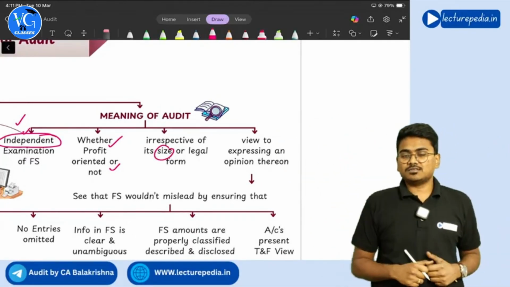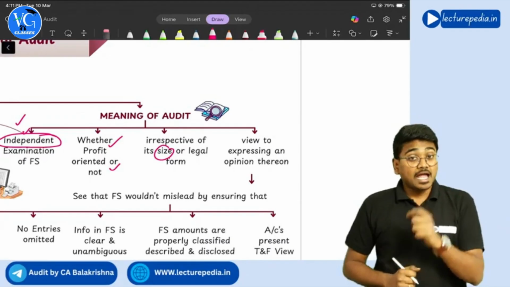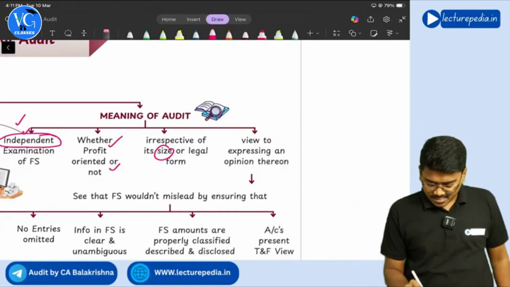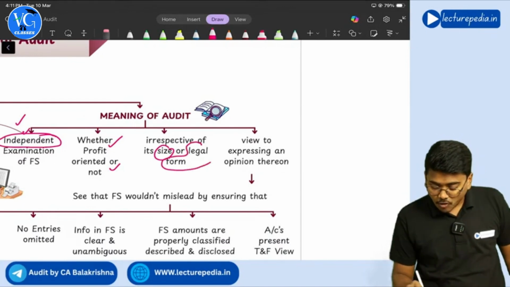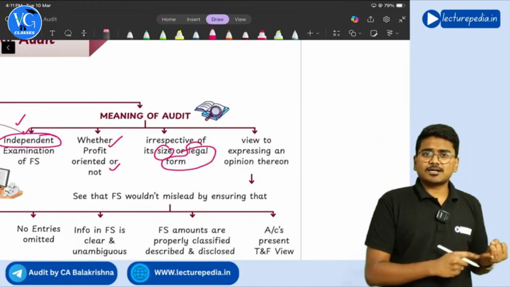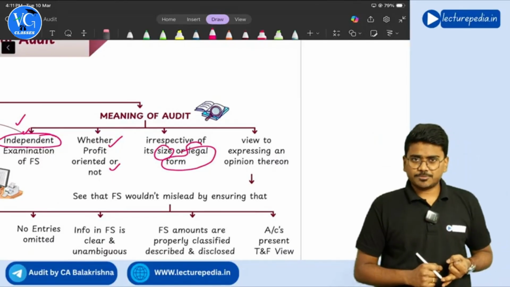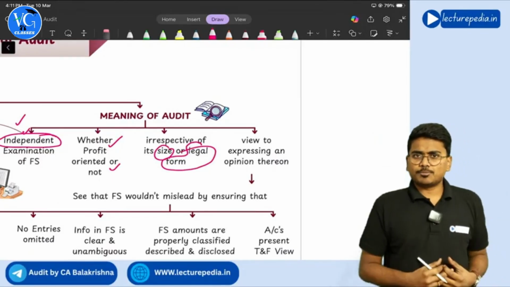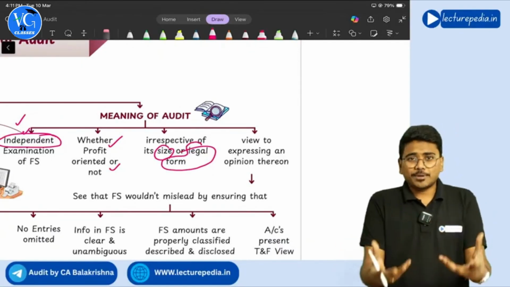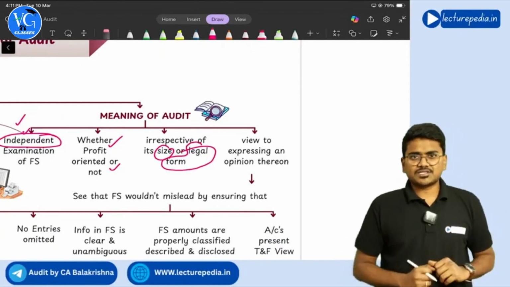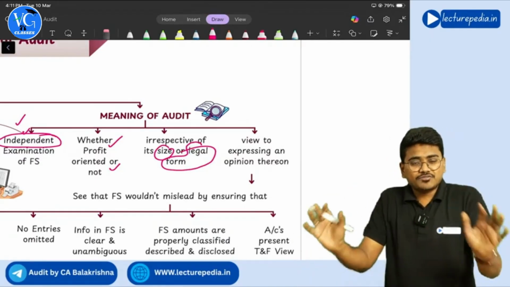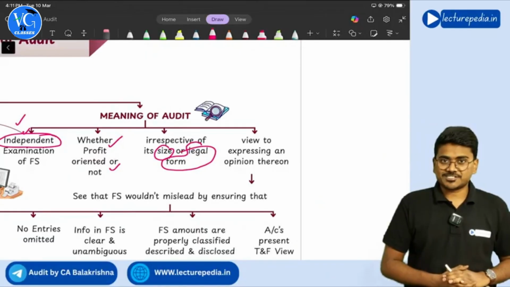The meaning of the term audit remains the same irrespective of legal form. What is meant by legal form? Whether it is a company, a partnership, a sole proprietor, a cooperative society, or a trust, whatever the legal form might be, the meaning of the term audit doesn't change.